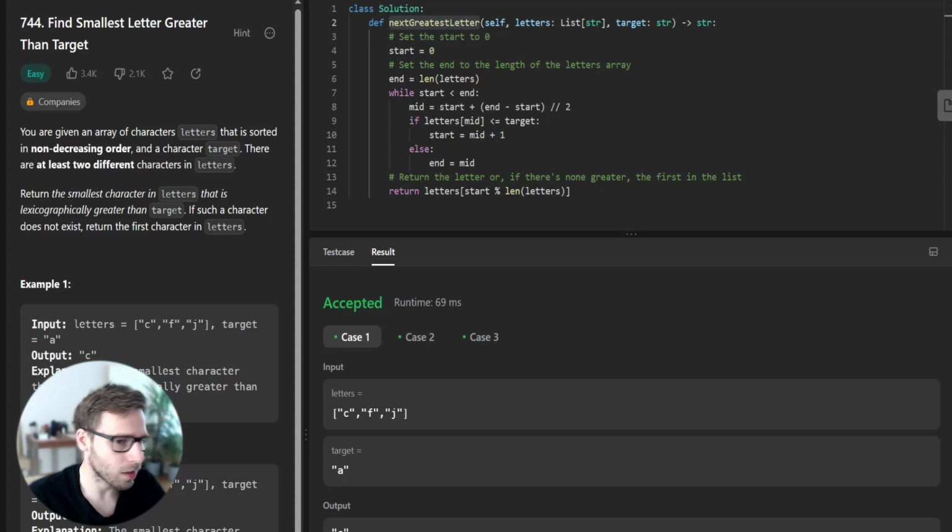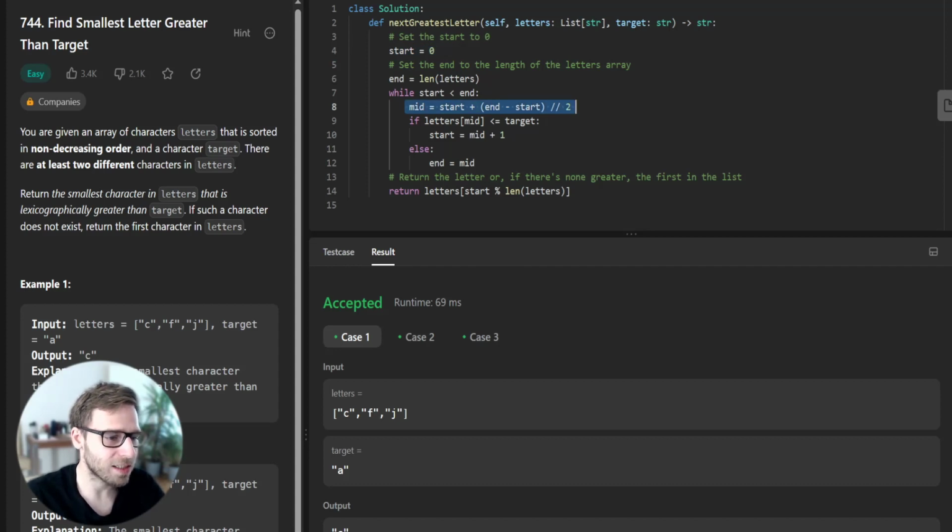What we have implemented here is a binary search. This is a standard algorithm when you're working with a sorted list and need to find a particular element. In the binary search, we start by setting our start to 0 and our end to the length of the array. We then start a while loop that continues as long as start is less than end, and inside the loop we calculate the midpoint, marked as mid.